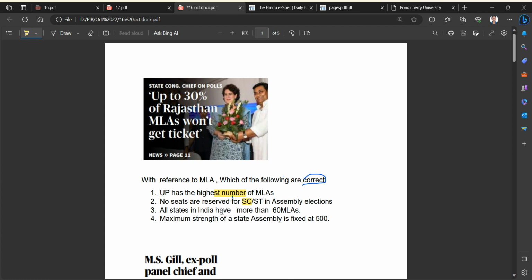And here we have another statement: all states in India have more than 60 MLAs. Yes or no? Yes, the majority of the states have more than 60 MLAs, but there are a few exceptions like Mizoram, Sikkim, and two or three states.